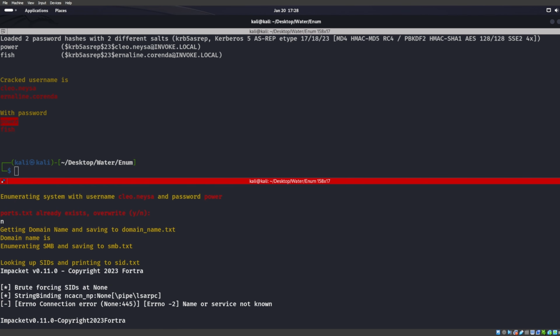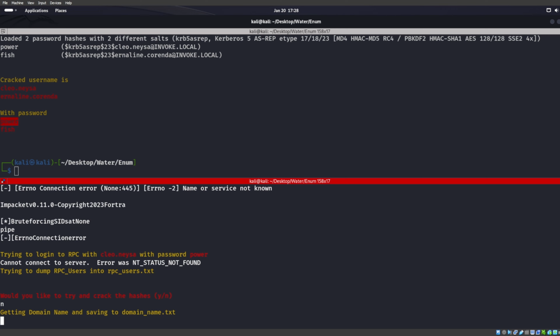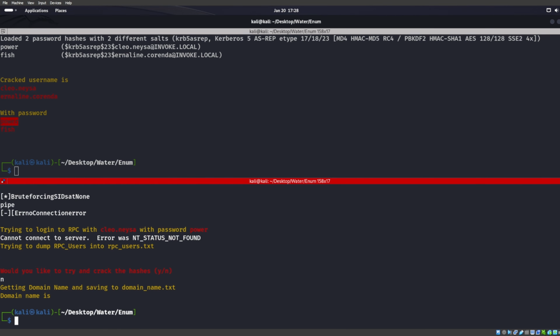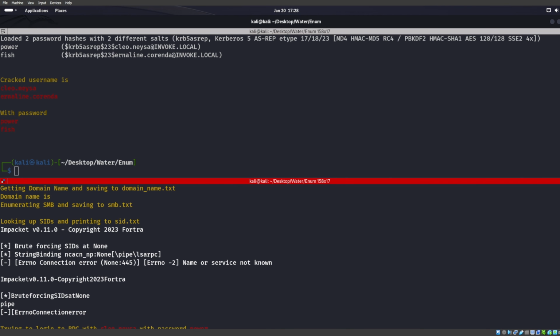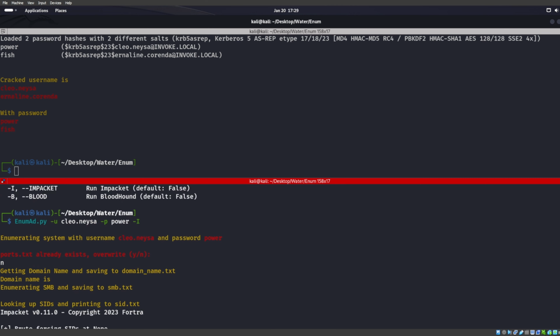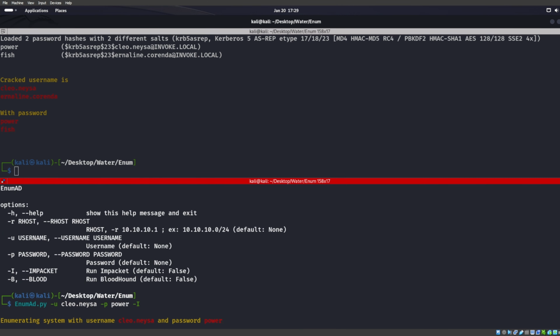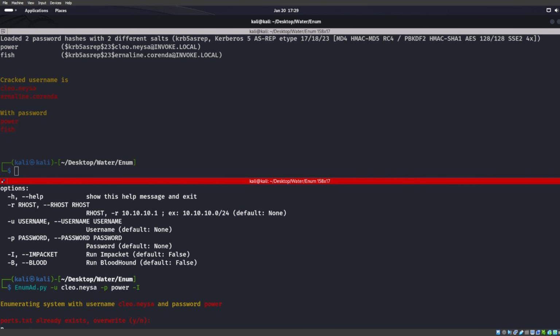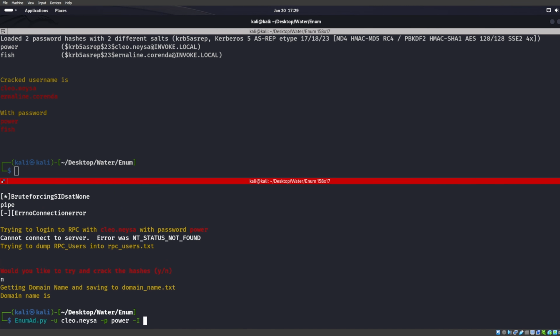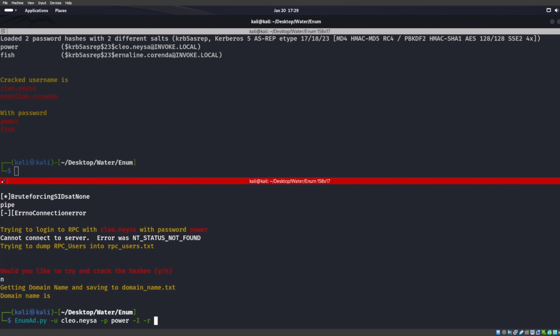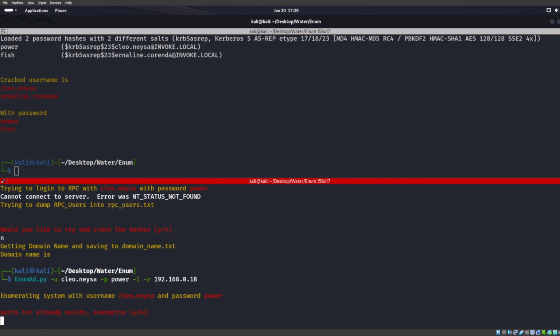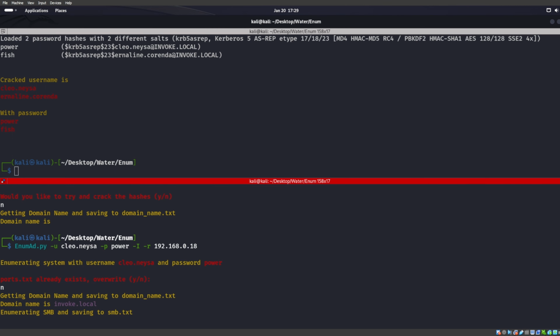For some reason, the impacket one is doing its own little thing right there. Okay, so I'm going to have to relook at that impacket one. It did actually try to, let's see here, brute force SIDs. Okay. So I might have to look back at that impacket one. Oh, I probably also need an RHOST, huh? I probably need something to actually attack, 192.168.0.18. And we are going to have to overwrite this time. Oh wait, no. We didn't overwrite last time, so we don't have to worry about that, huh?